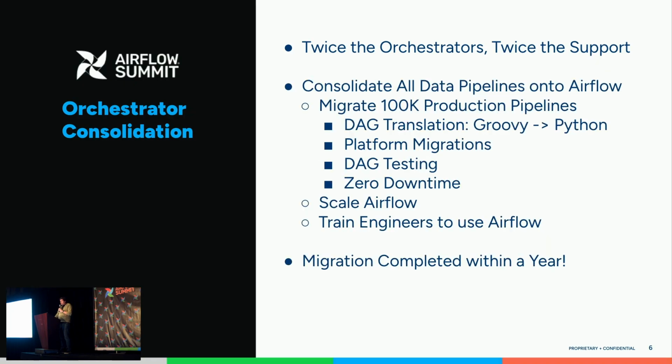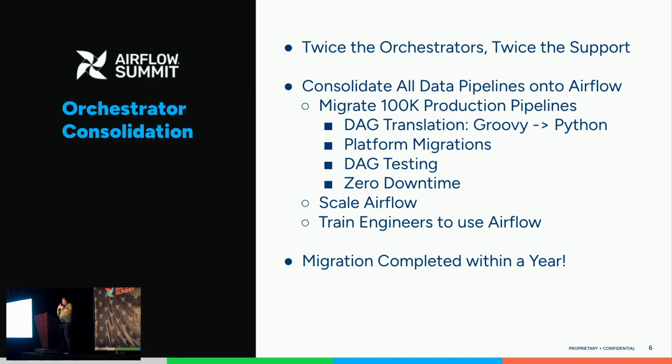But despite all of that, we decided that we were going to go ahead and consolidate all of our data pipelines onto Airflow. This falls squarely into the easier said than done bucket, as we had to migrate 100,000 production pipelines from as-command to Airflow. Ultimately, this involved us translating 100,000 DAGs from Groovy to Python. We had to work with a bunch of teams at LinkedIn to update all their integrations with as-command and make sure the same thing, for instance, API integrations, are all working through Airflow as well.